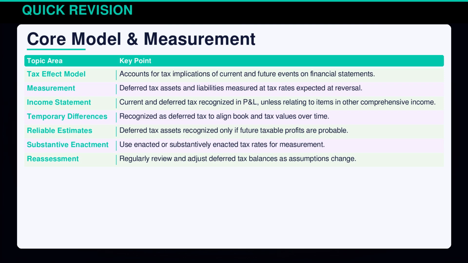The tax effect model ensures that both current and future tax implications are reflected in financial statements. Deferred tax assets and liabilities are measured using tax rates expected at reversal. Recognize tax impacts on the income statement, adjusting for items in other comprehensive income. Temporary differences are key for deferred tax, aligning book and tax values over time. Deferred tax assets require reliable estimates of future taxable profits. Regularly reassess balances as assumptions evolve.